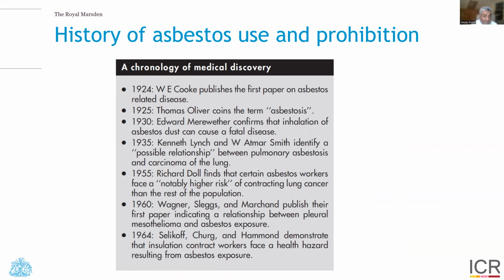Sir Richard Doll in 1955 identified that asbestos workers had a significantly higher risk of contracting lung cancer compared to the rest of the population, and only in 1960 did Wagner and others publish their first paper demonstrating a relationship between pleural mesothelioma and asbestos exposure, and that then prompted prohibition in many countries around the world.